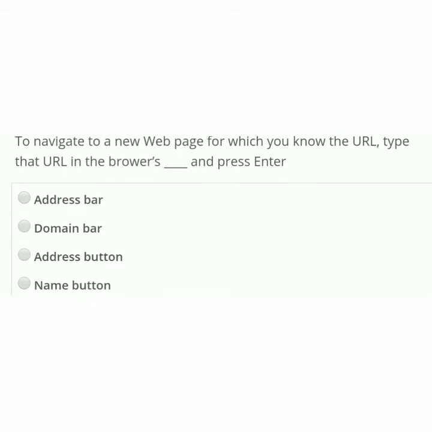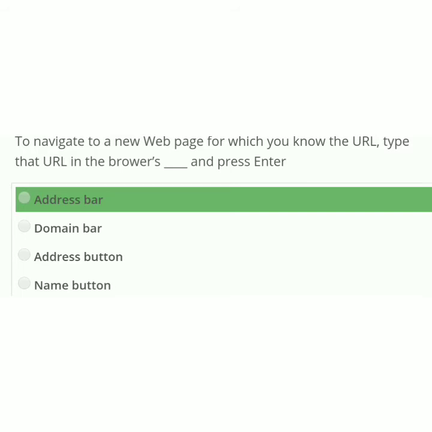To navigate to a new web page for which you know the URL, type that URL in the browser dash and press enter. Options: address bar, domain bar, address button, name button. The correct option is address bar.